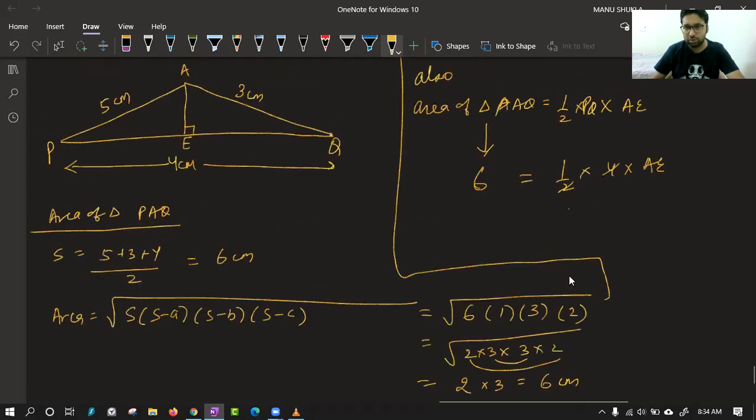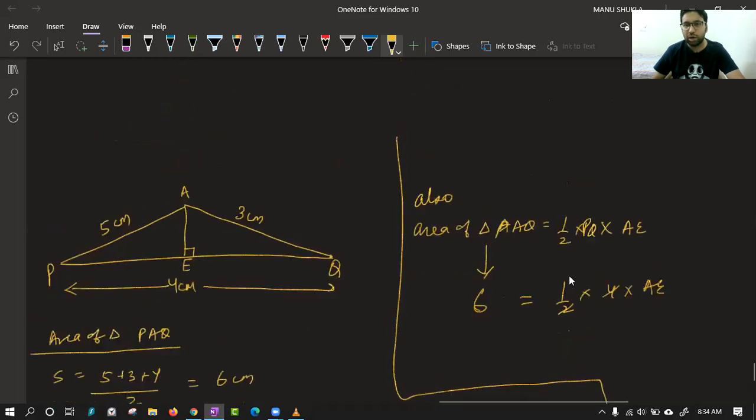It is square, yes. So 6 is equal to half into 4 into AE. So AE is coming how much? 6 upon 2, 3 centimeter. Is it correct, class? Height is 3 only.